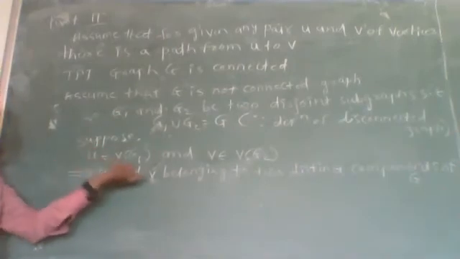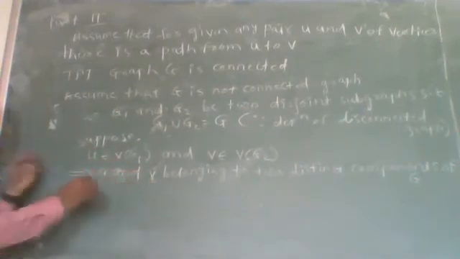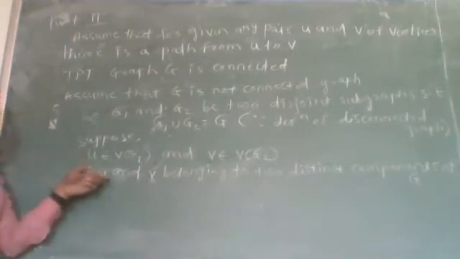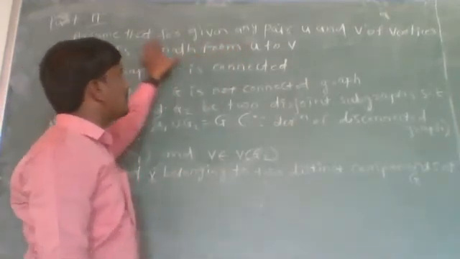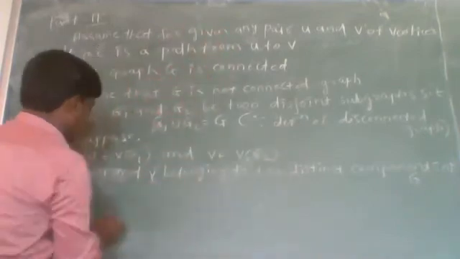This is a contradiction to our assumption that for any given pair u and v of vertices, there is a path from u to v. So we get a contradiction.